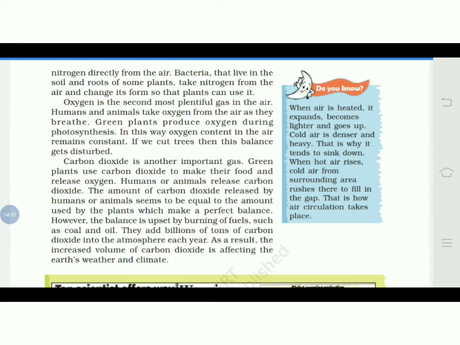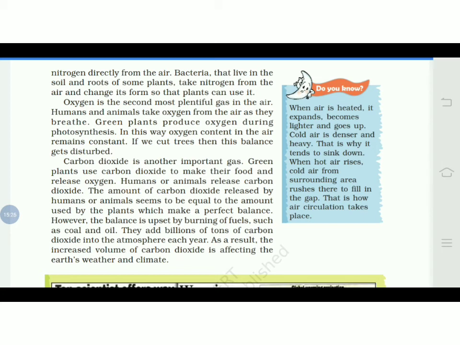See the right hand side. Do you know, when air is heated it expands, becomes lighter and goes up. Cold air is denser and heavy, that is why it tends to sink down. When hot air rises, cold air from surrounding areas rushes in to fill the gap. That is how air circulation takes place. So as it is written here, when air is heated up, it expands, becomes lighter and goes up. What happens in the colder region?